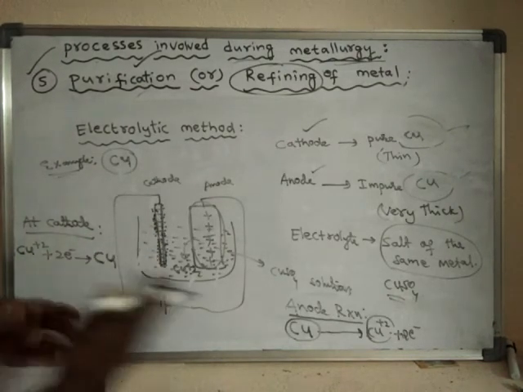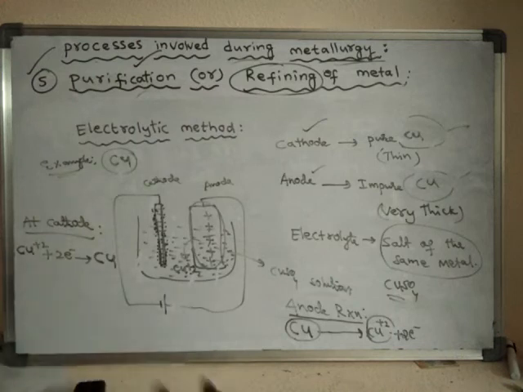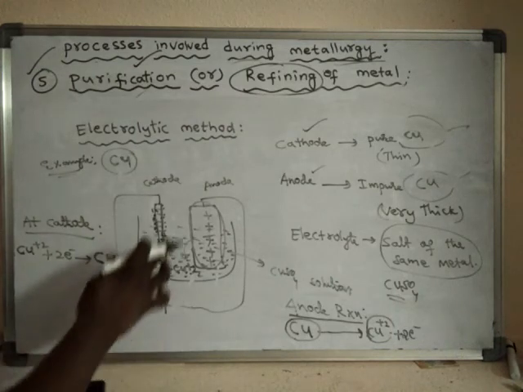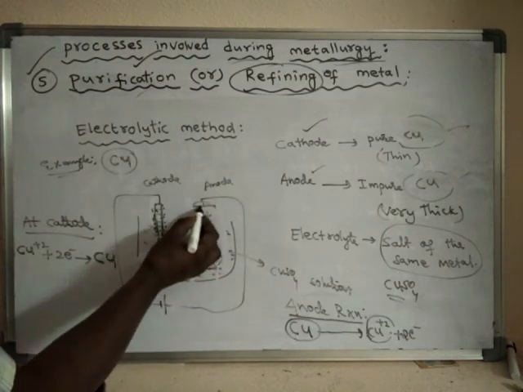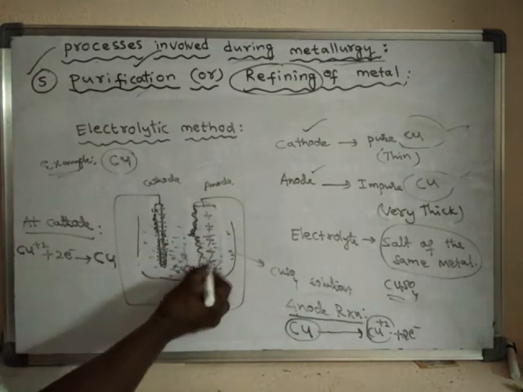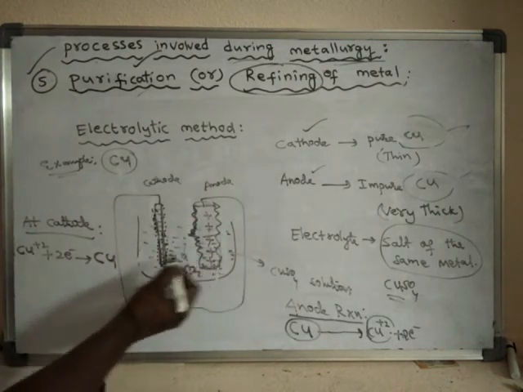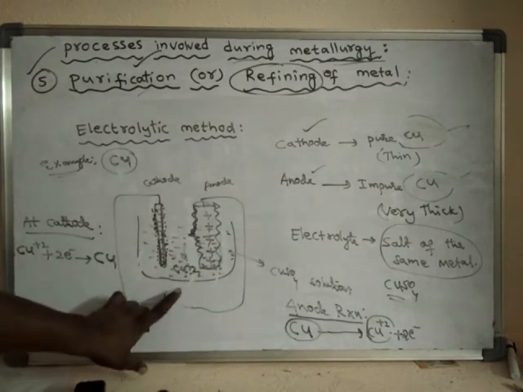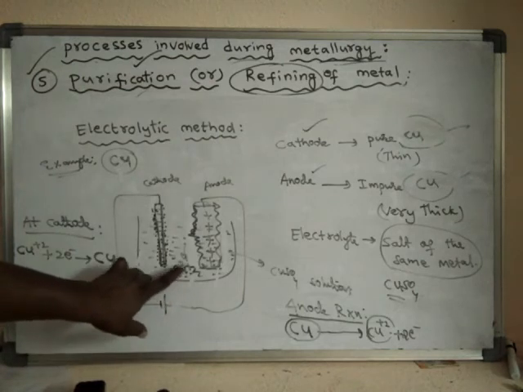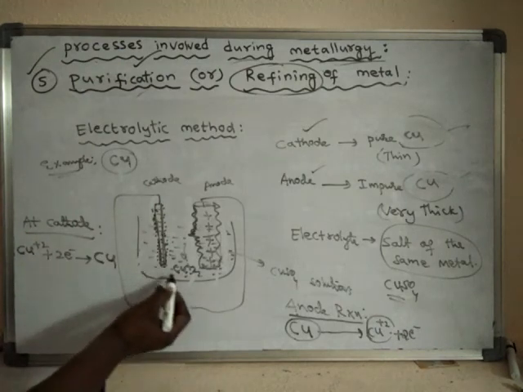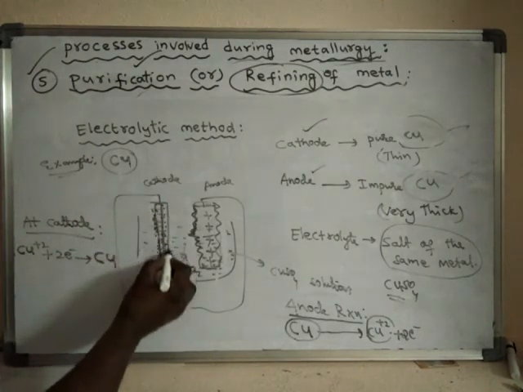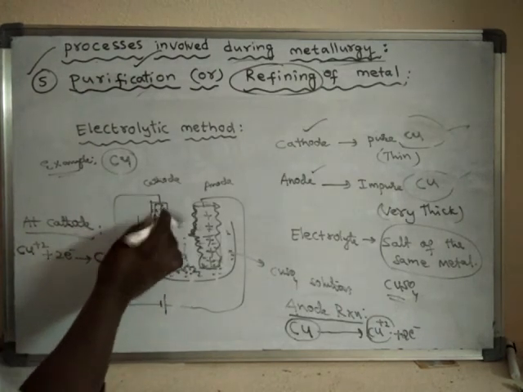As the electrolysis process is going on, slowly the copper from this anode will enter into the solution in the form of copper ions, and these copper ions will get deposited on the cathode. So the amount of copper on the cathode will increase.